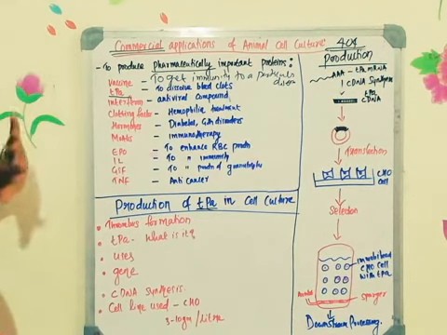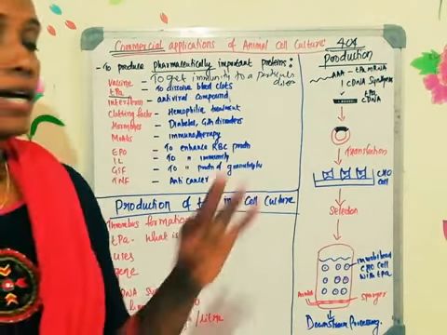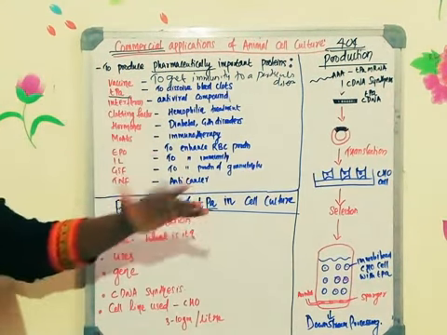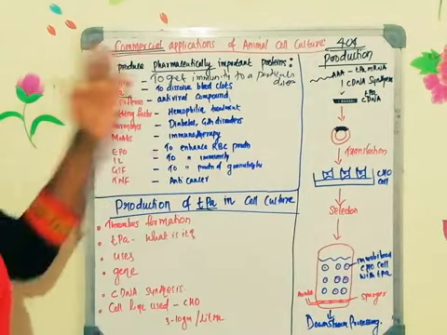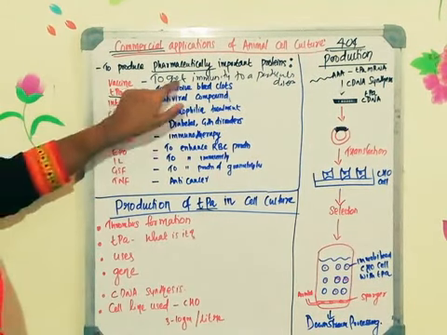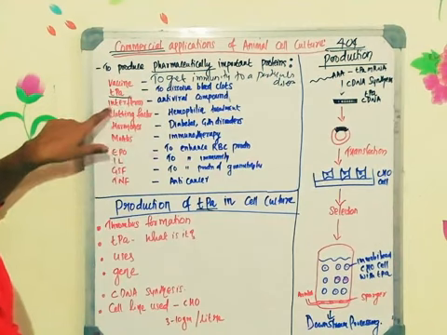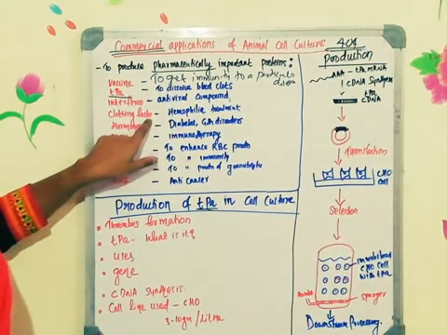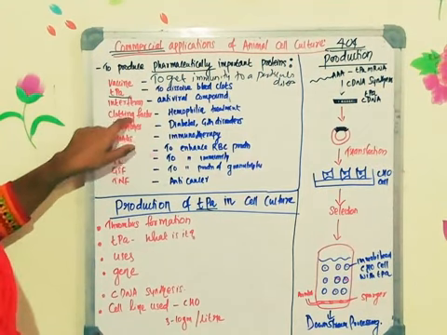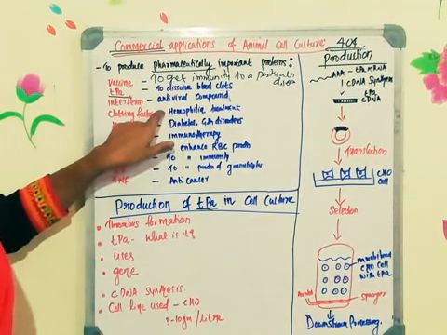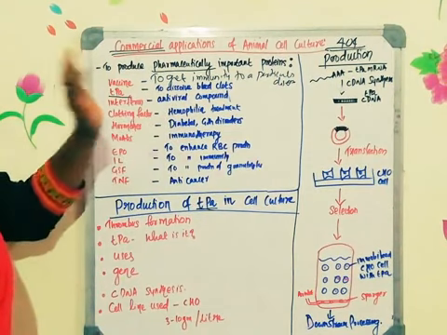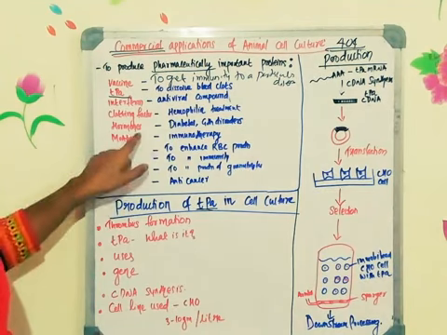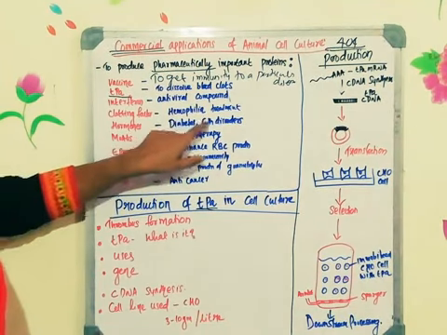So whenever commercial application of animal cell culture is asked, you need to make a column with all these proteins and their function, why it is used or how it can be used for treating the disease. Vaccine to increase immunity, TPA to dissolve the blood clot, interferon as an antiviral compound, clotting factors. All the clotting factors, factor 8, 9, 10, 11, can be synthesized by recombinant DNA technology, which can be used for treating various bleeding disorders. One of them is hemophilia.